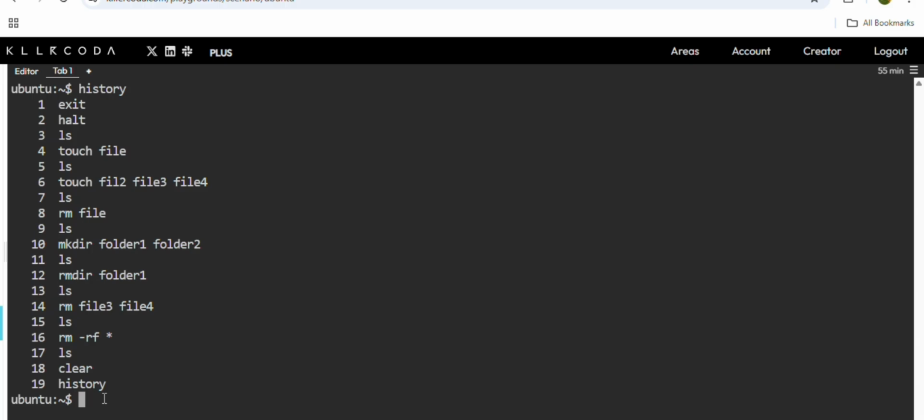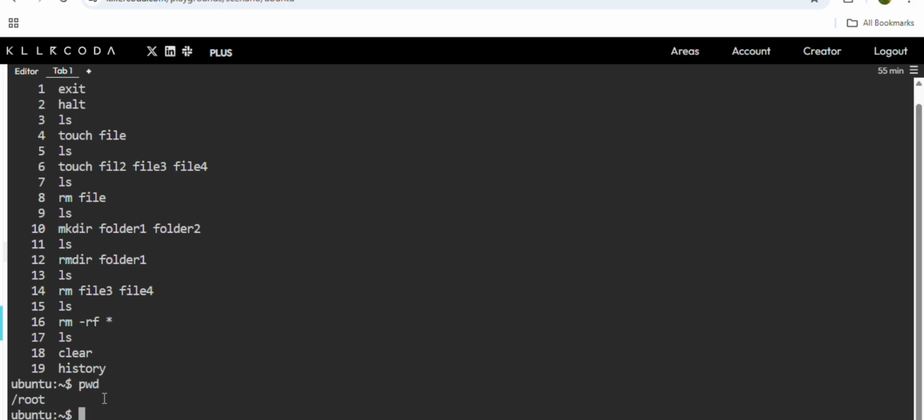Let's say I don't know where I am. I don't know in which directory or in which path I am. So you can use pwd. It will show you the present working directory, which means I am inside this directory now. If you want to go back, we have another command, I will tell you. For now, pwd is used to see the present working directory. So here I am.